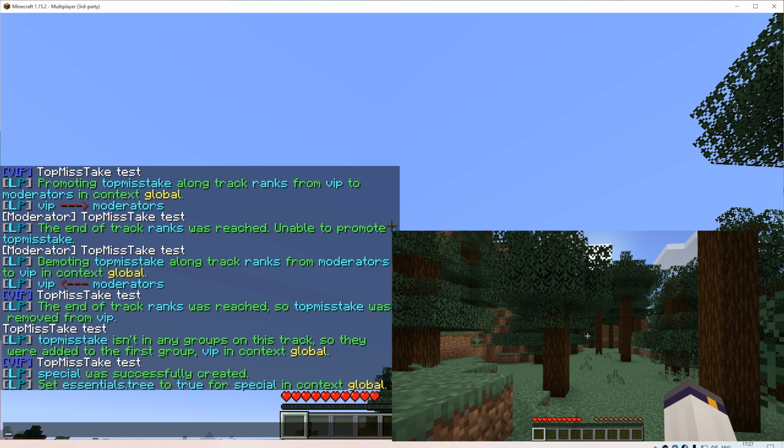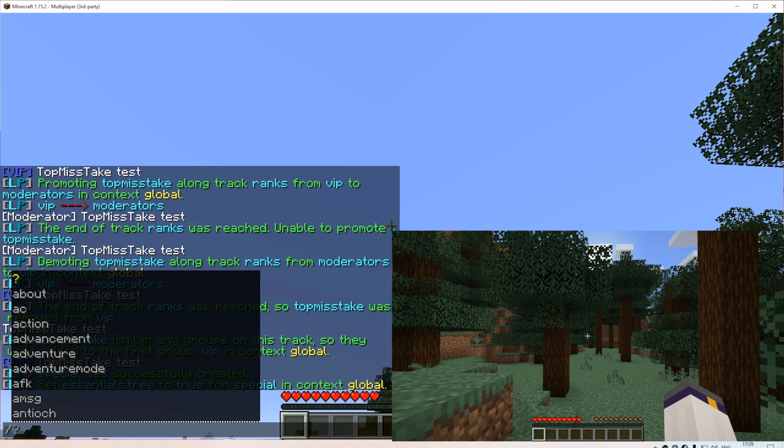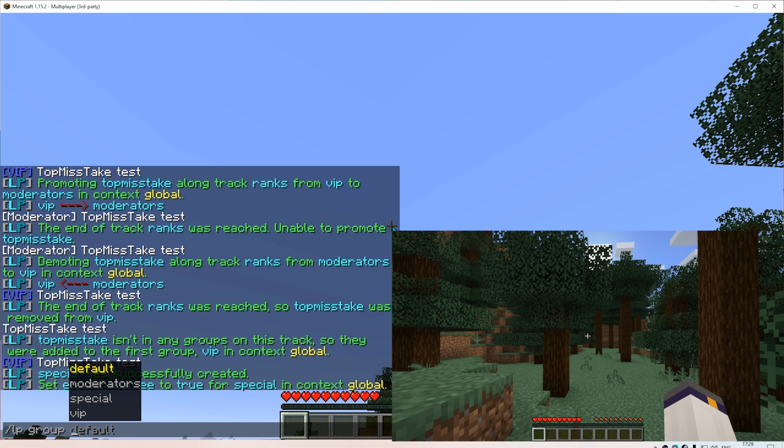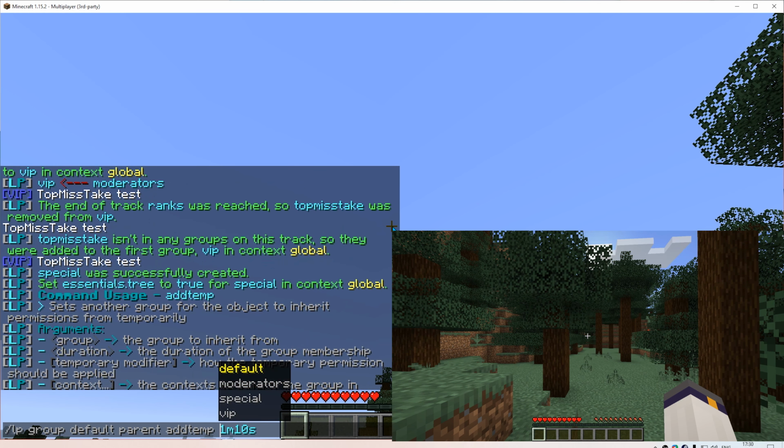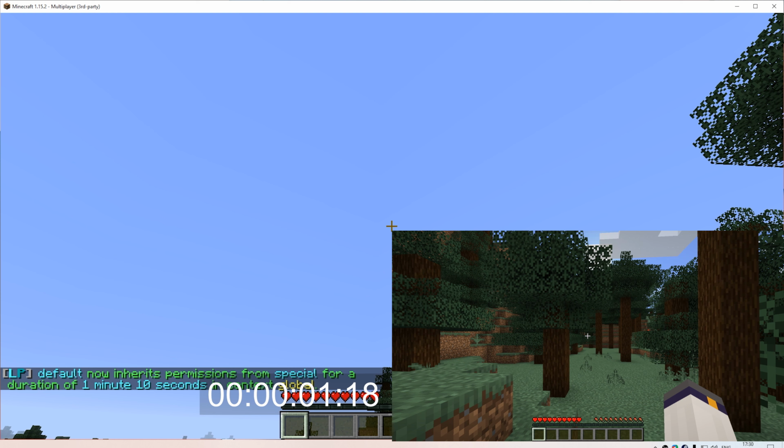Awesome. And now let's make default temporarily inherit from special. So /lp group default parent add temp, and let's make the inheritance last 1 minute and 10 seconds. Obviously I also need to specify what group I want default to inherit from, so special.